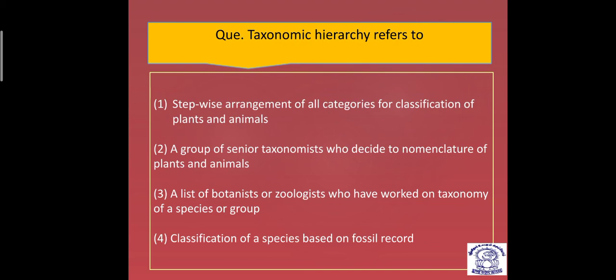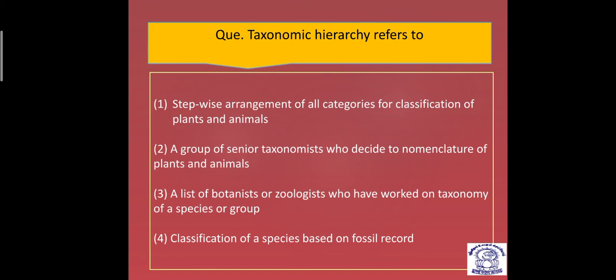Next, taxonomic hierarchy refers to... first, stepwise. We have studied what it is, a sequence of taxonomic categories. So taxonomic hierarchy refers to stepwise arrangement of all categories for classification of plants and animals. Yes, it is possible. A group of senior taxonomists who decide the nomenclature of plants and animals?